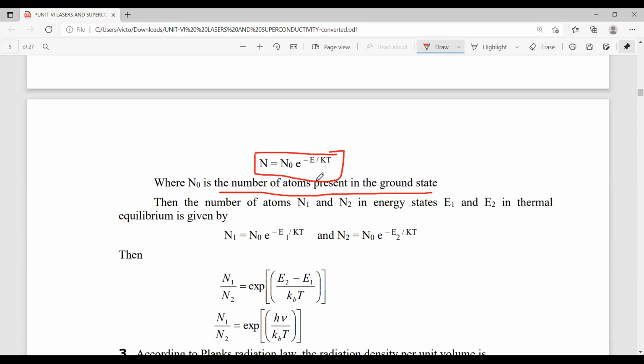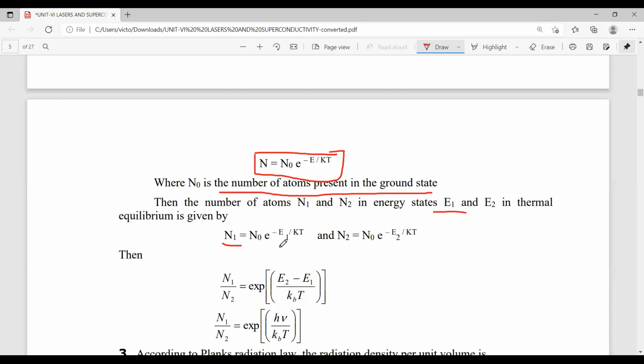Now, by using this expression, we can also write the number of atoms in the energy levels E1 and E2. So here N1 is the expression for the number of atoms present in the E1 energy level.